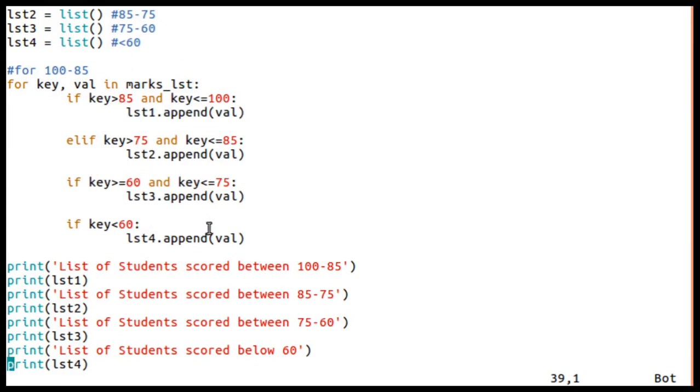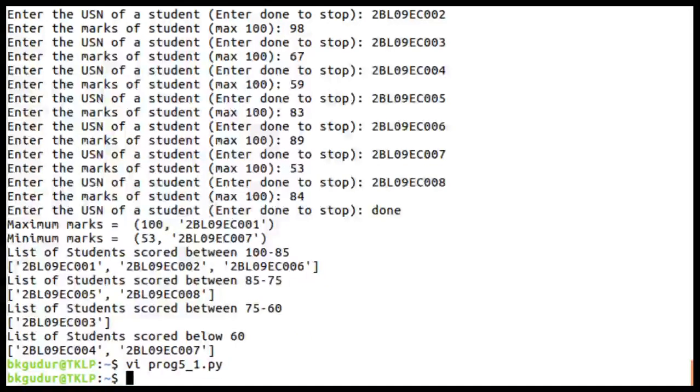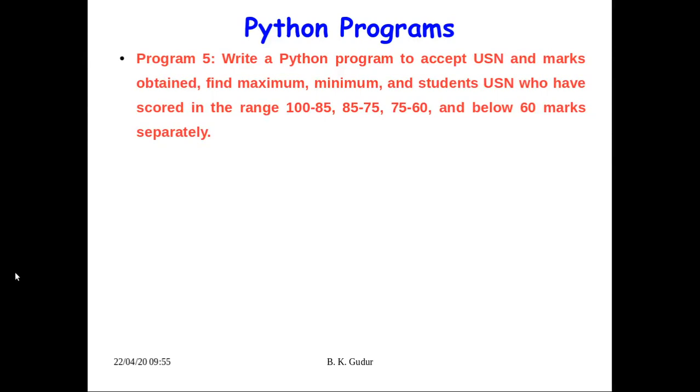There can be any other methods you can implement, even using some other methods. In this program you can check whether the entered marks are in a particular range or not. Everything can be tested, say whether it is an integer or not. For that purpose you can add code, but with this we'll proceed to the next program.